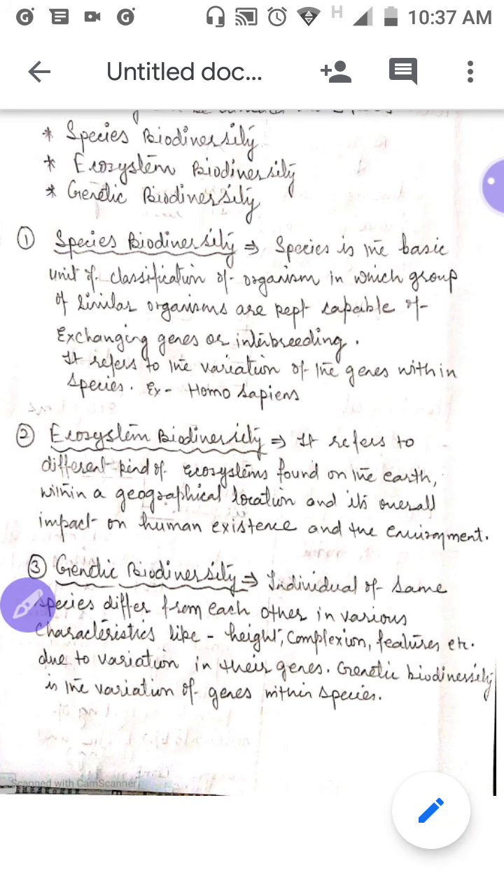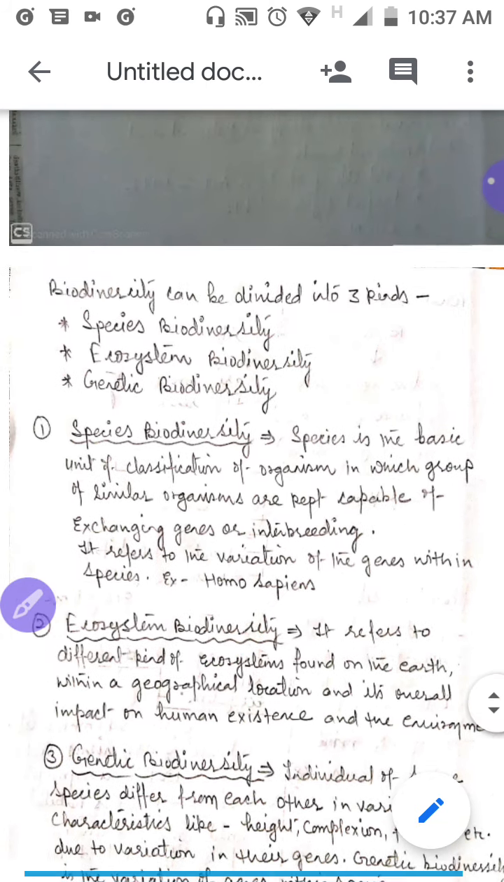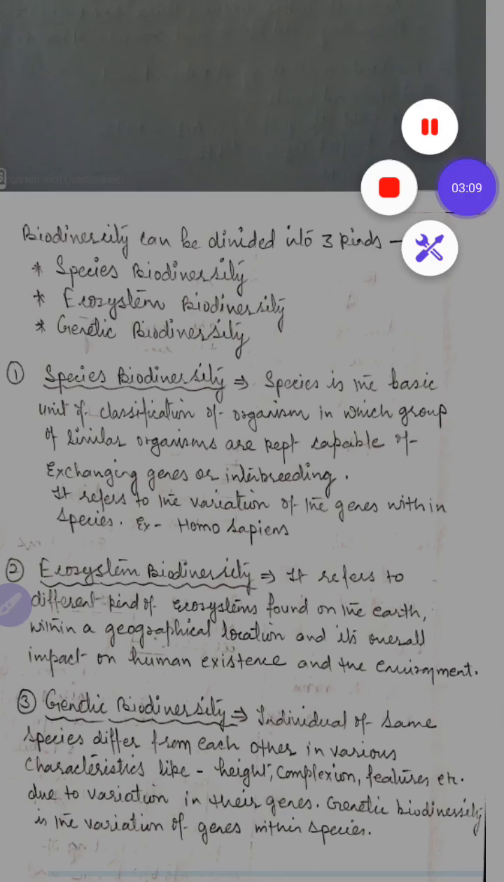So there are three types of biodiversity: species, ecosystem, and genetic biodiversity.